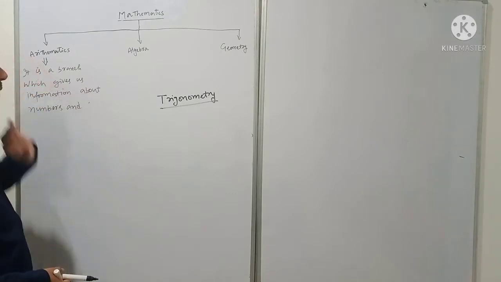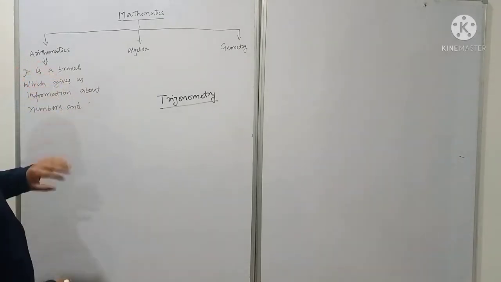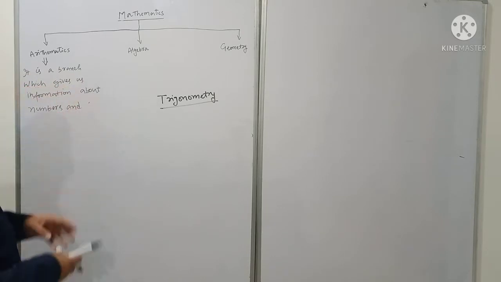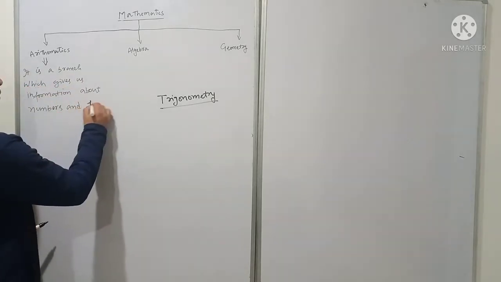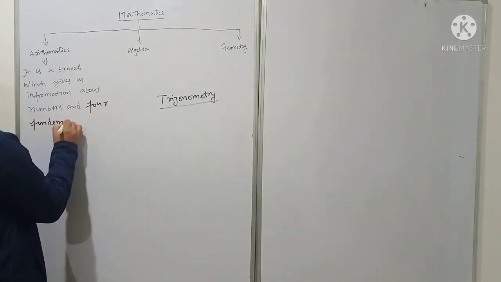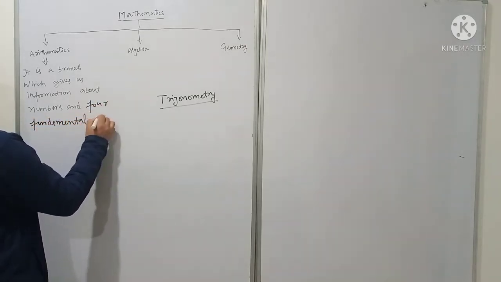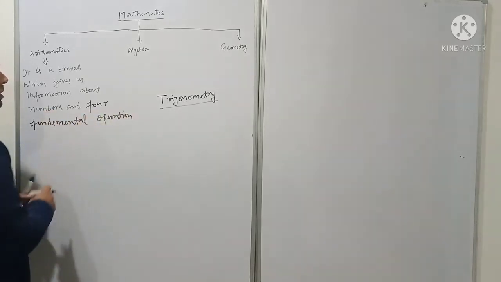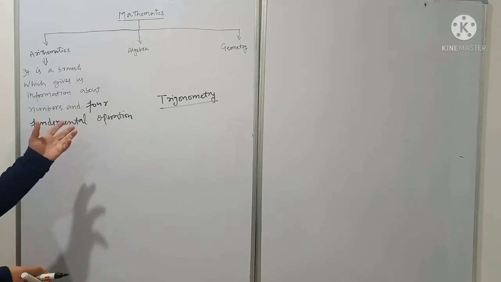Arithmetic, what is arithmetic mathematics? Arithmetic mathematics is a branch which gives us information about numbers and four fundamental operations. That is addition, multiplication, subtraction and division.